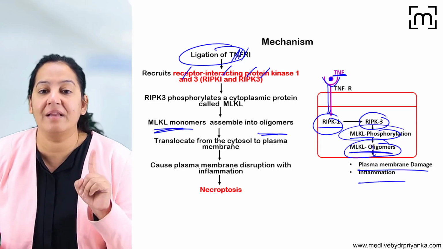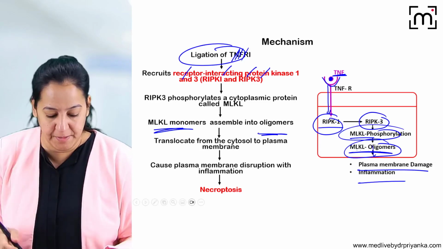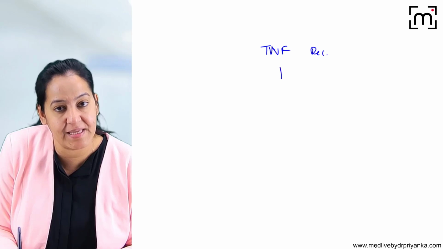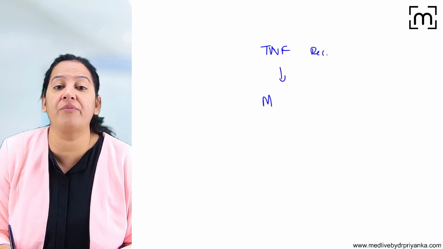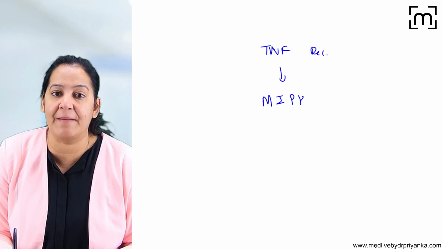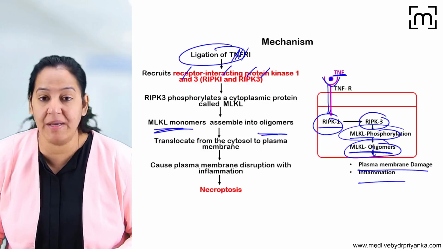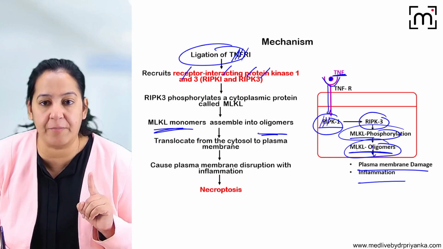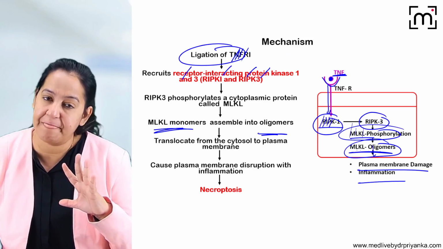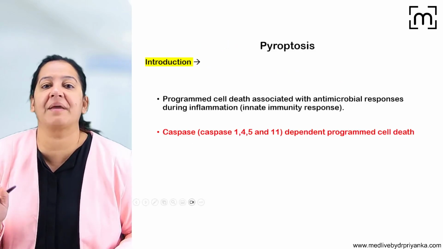So this MLKL oligomer is causing the rupture. So tell me the complete mechanism. The TNF receptor activation takes place. That will lead to activation of receptor interacting protein kinase, RIPK1 to RIPK3. This will lead to activation of MLKL polymerization, oligomer formation, and that will cause the cell rupture. This is the mechanism of necroptosis.